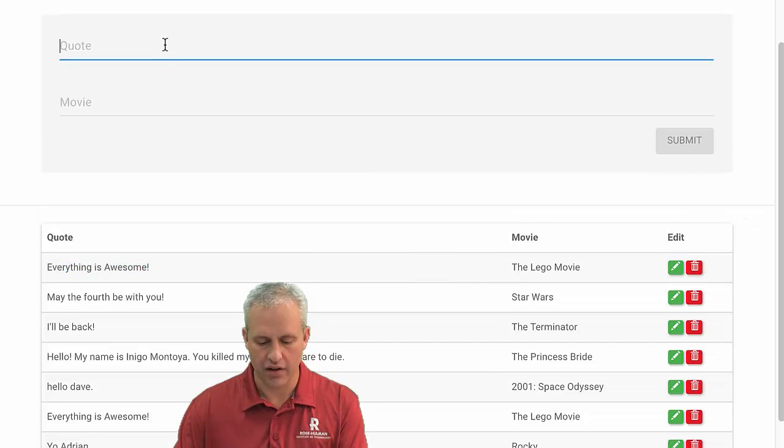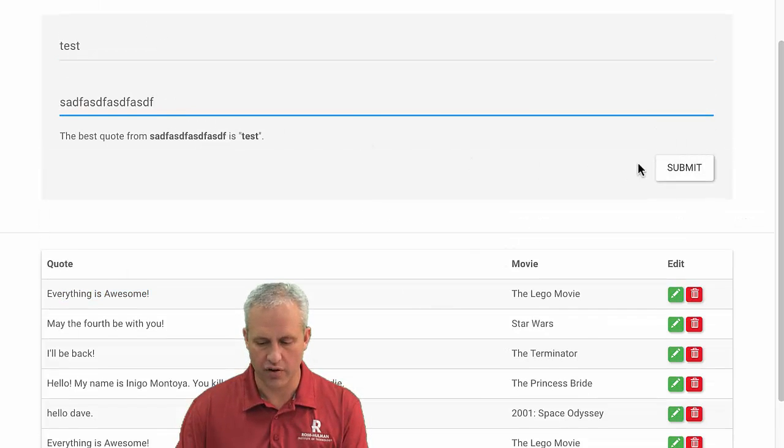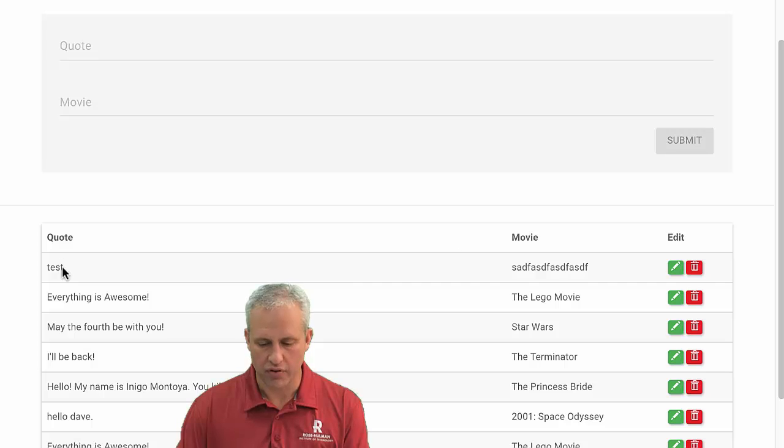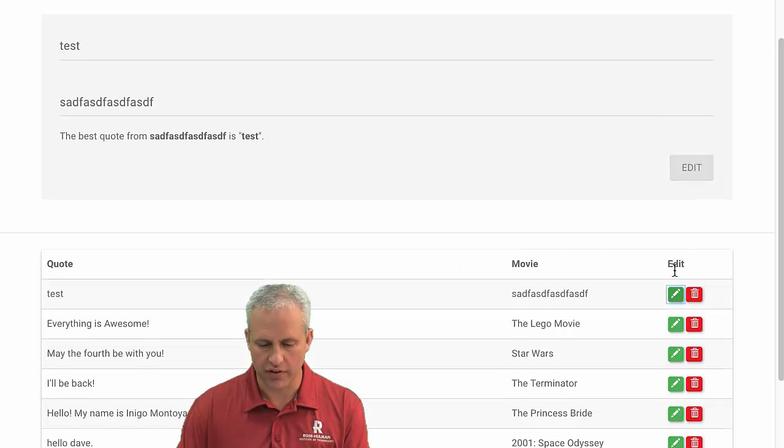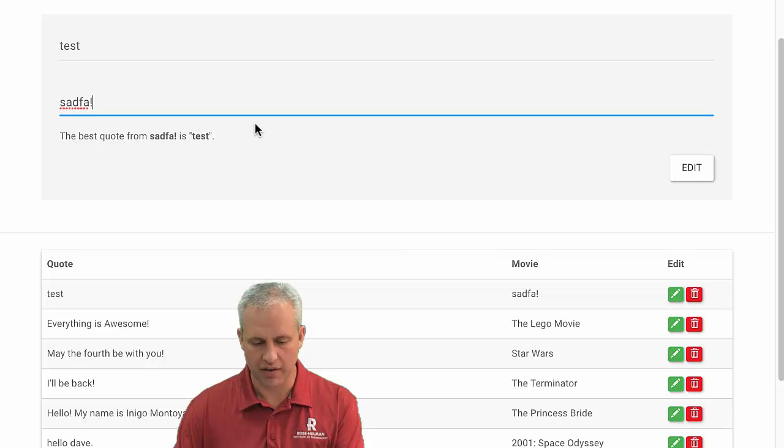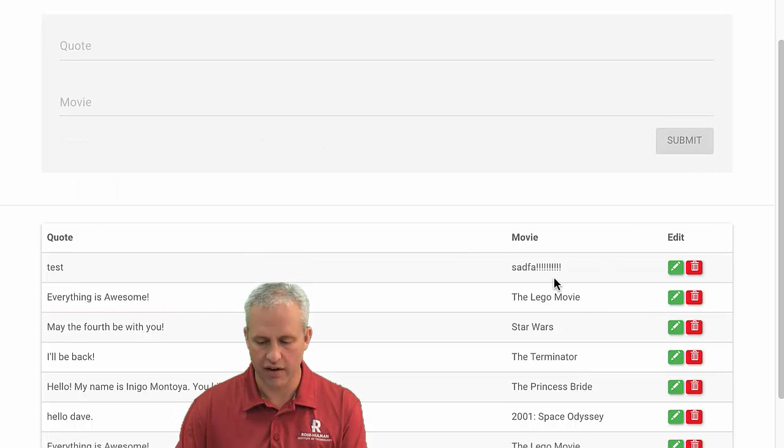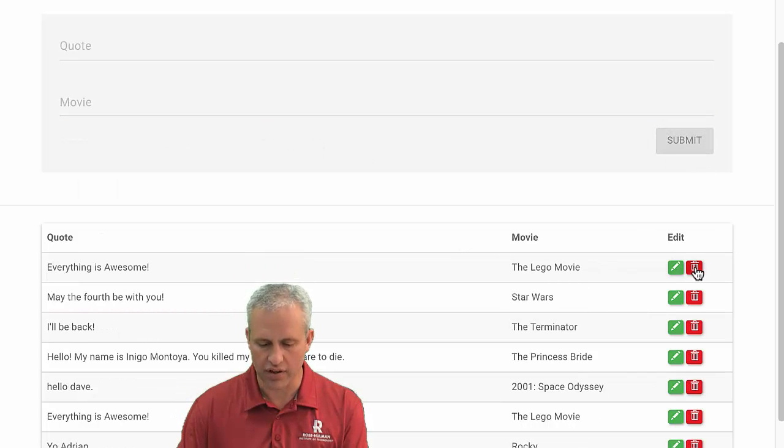I'll just add some garbage data here so that I don't mind deleting it. So you can delete things, you can edit them. If I click on edit, I can modify this and make it something slightly different. So there, I've edited it. I can also delete it.